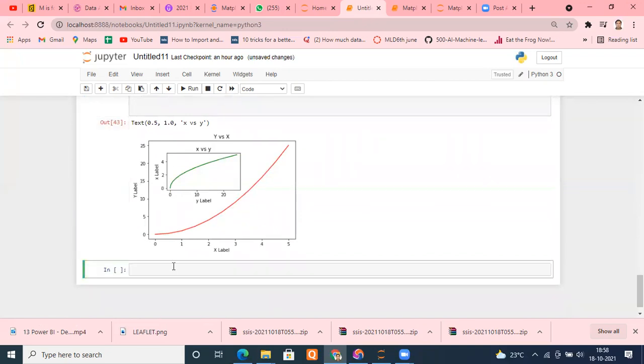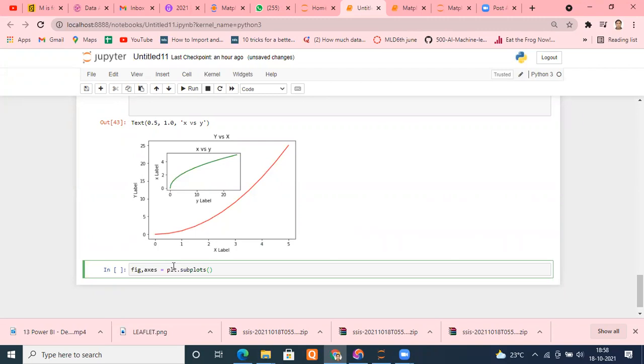And we are going to type fig. You can type anything you want, it's entirely up to you. Axis equal to plt.subplots. I simply type that, plt.subplots, and within that, mention your row numbers and column numbers.